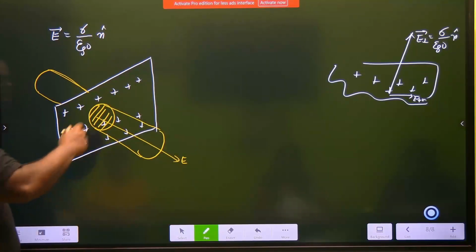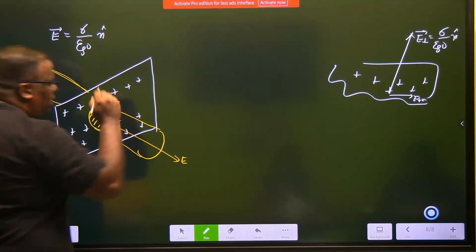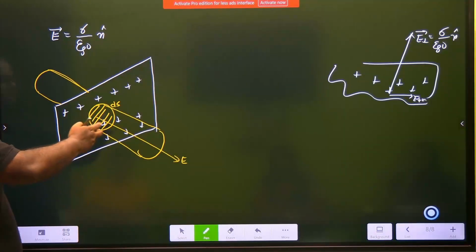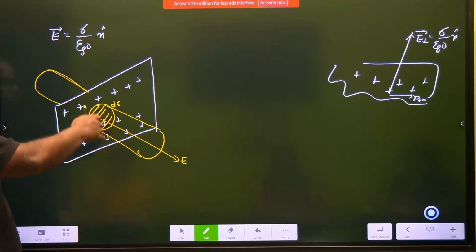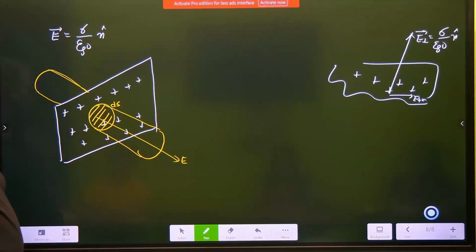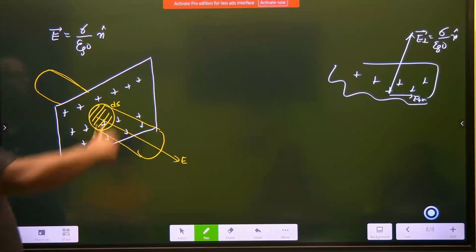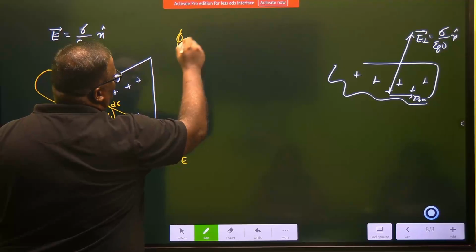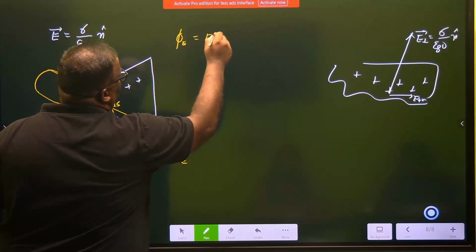Very nice. Let this charged area be something like ds. So the side surfaces will never contribute to any flux because they are parallel to this electric field. Only this one is going to contribute to the flux. So what is the flux of this? Tell me. As per Gauss law, the flux contributed will be given by E into ds.